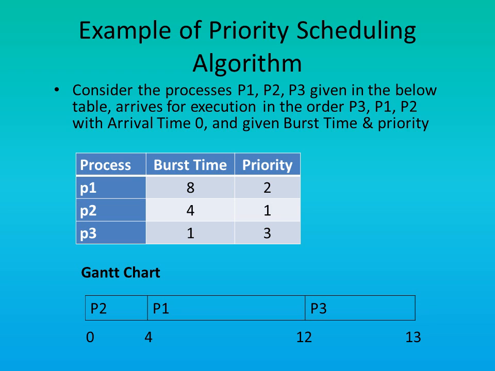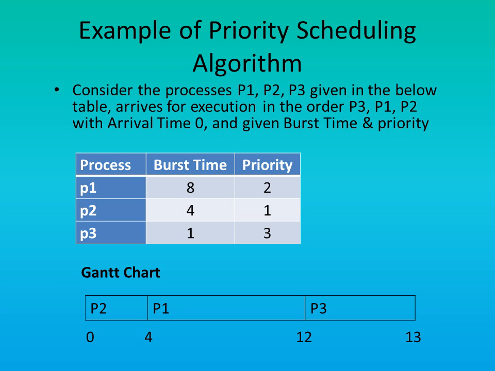So, in our example, P2 has highest priority, that is 1, and so the execution of P2 begins at time t equal to 0. Now P2 needs 4 seconds, and so P2 will execute till 4 seconds and will exit. Now among the processes P1 and P3, the highest priority is of P1, that is 2, and so the execution of P1 starts at 4 seconds.